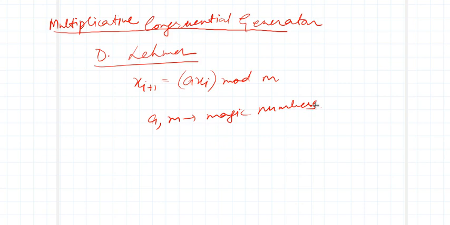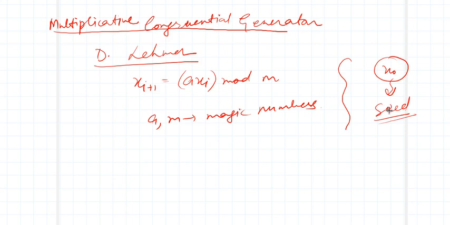And how to choose this a and m? And this x_i, we have to initialize with x naught, and this x naught, with which I am starting, is known as the seed. And the choice of the seed, a and m are very important.